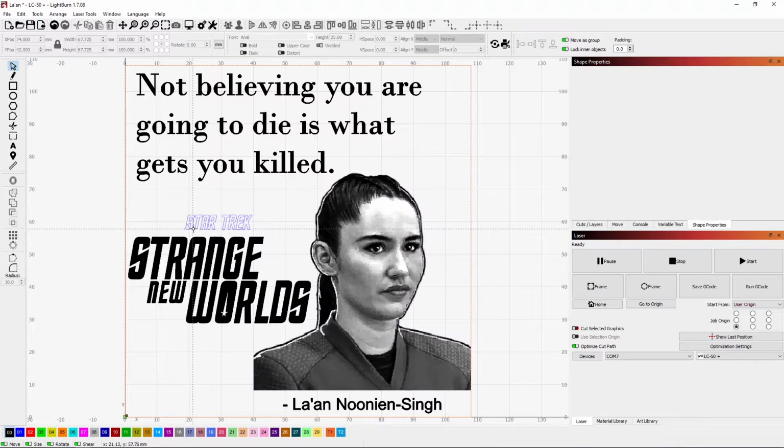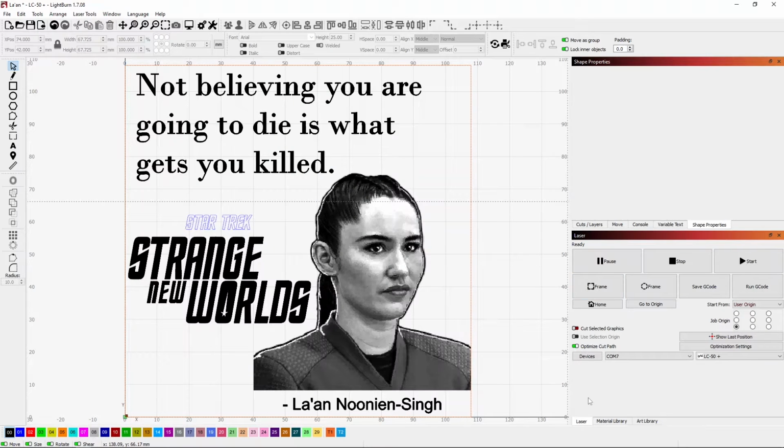I found this Star Trek Strange New Worlds logo on the internet. I just Googled it, and it was an SVG file, so I was able to just bring it in. It was already vectors. I did do a little cleanup on it. There was some shading and stuff that really wouldn't work for what we're doing.